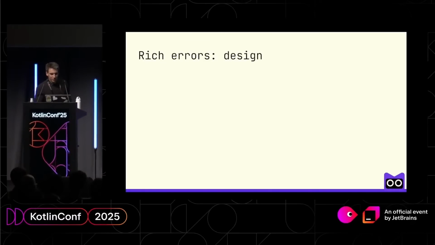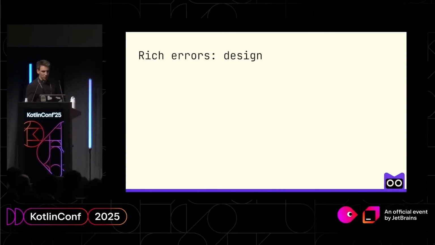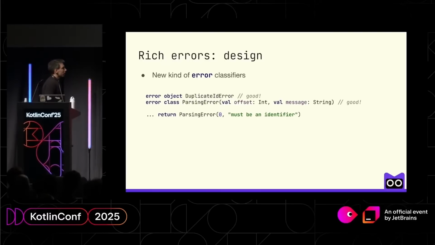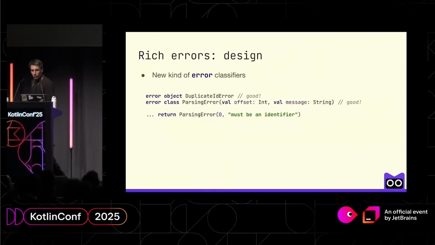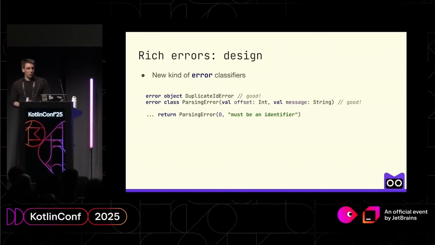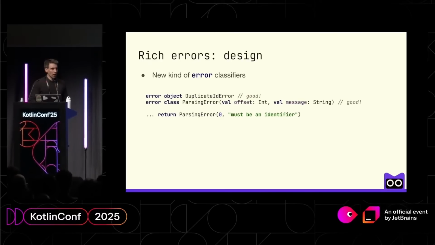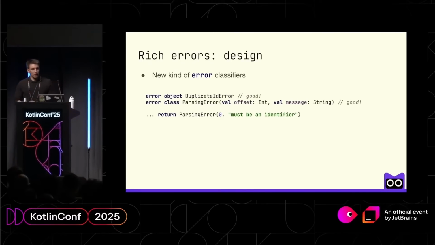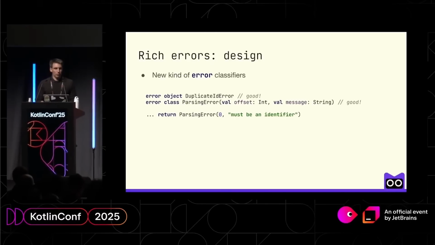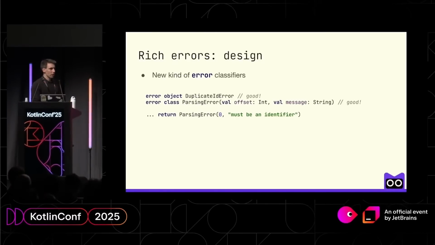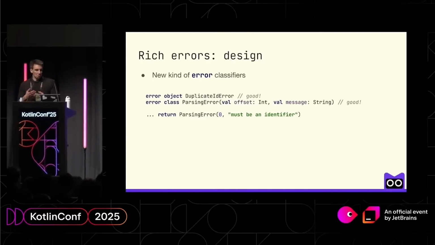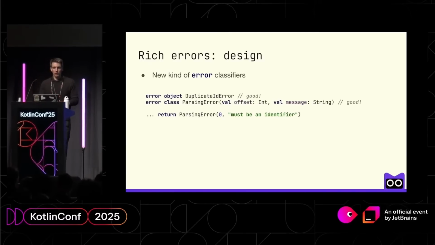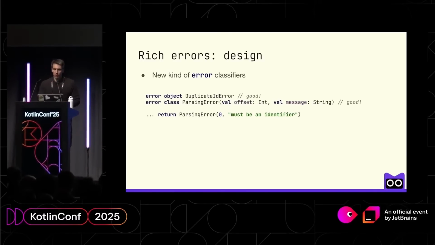And so let's dive into the actual design of the feature. First of all, we introduce this new error modifier. Now it will be possible to use it in front of your object or a class, and it doesn't change anything about how you work with your class. So you can still have some metadata. So if you want to create an error that holds an invalid character, a diagnostic message or offset, you just use your regular properties and put the information in it.